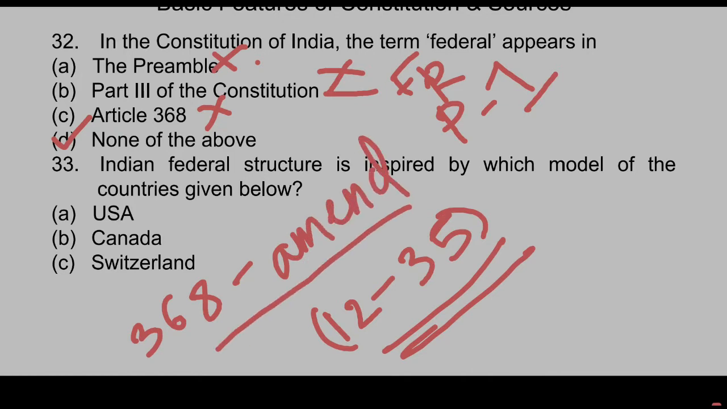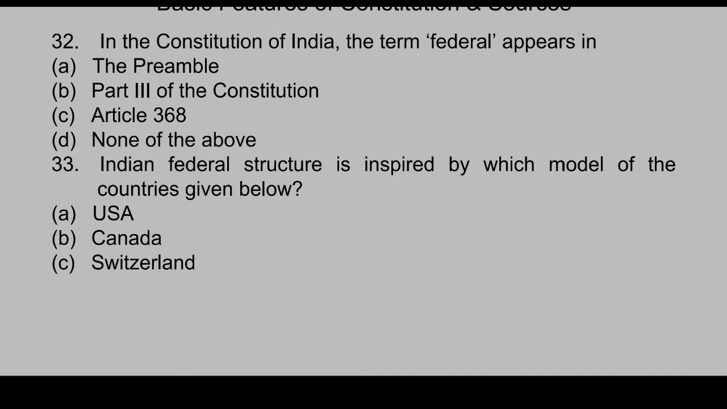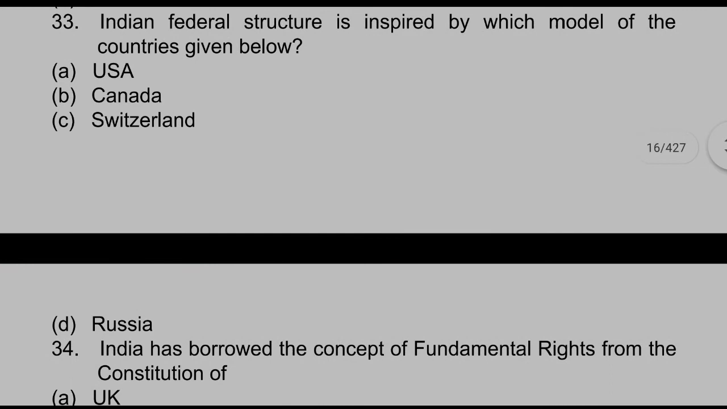Okay, I hope it is very clear to you. It is a very simple question. So the term federal appears in part 1 of our Constitution. The preamble is a brief introduction of the Constitution. Then what does part 3 include? Part 3 includes the idea of fundamental rights. Then article 368 includes the provision to amend the Constitution. I hope it is very clear to you. So let's see the next question, the third question.